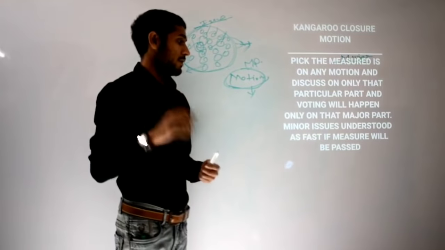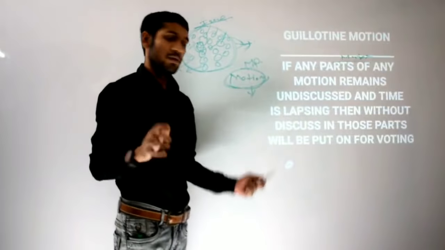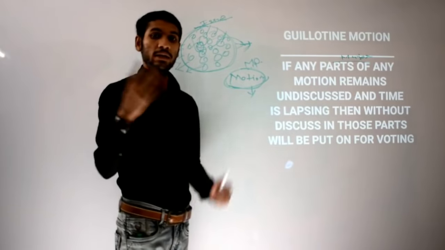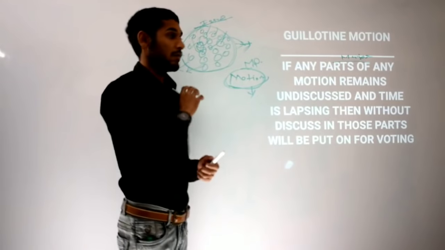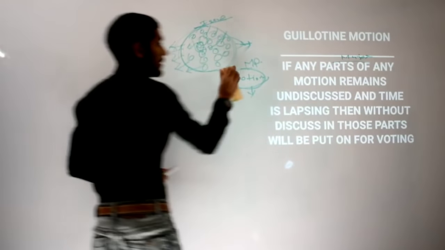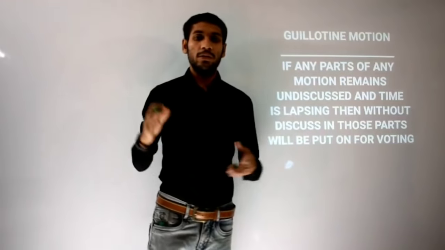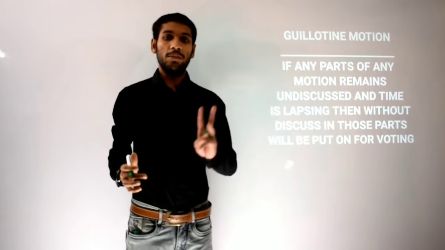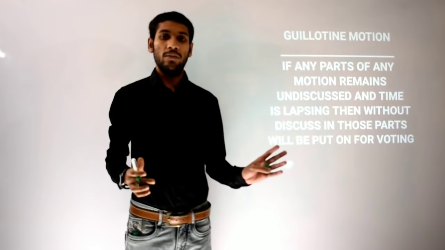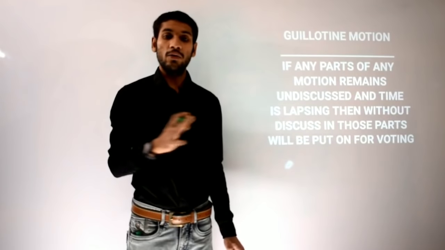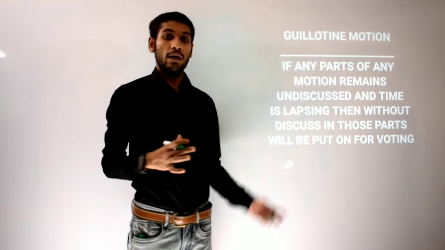So I am moving to the next one. The whole thing is the same as what I have told you. Now, guillotine closure motion. So what is new in it? I hope till now all of you are getting the whole thing. Substantive motion, substitute motion, subsidiary motion. The three subcategories of subsidiary motion are ancillary motions, superseding motions, and amendments. And now closure motions.